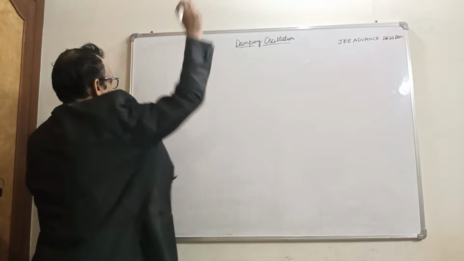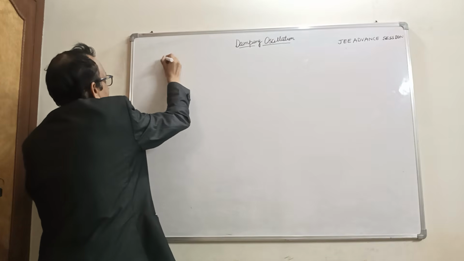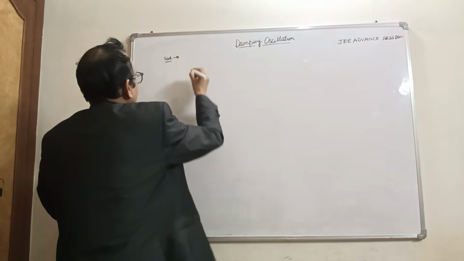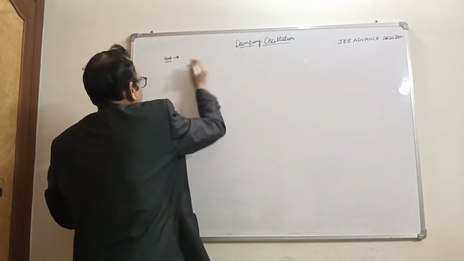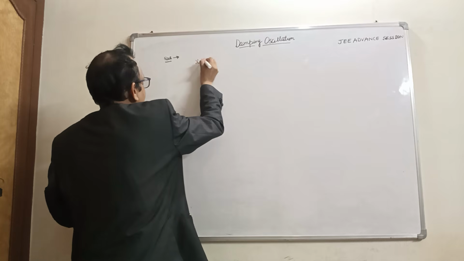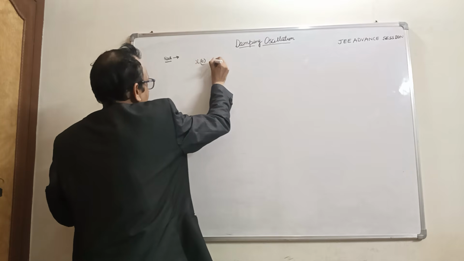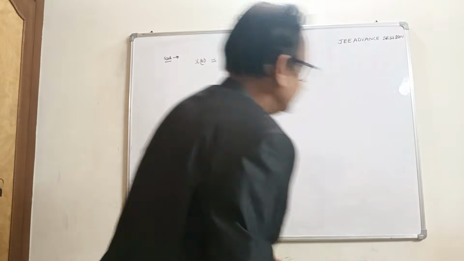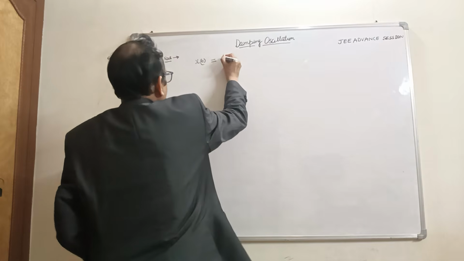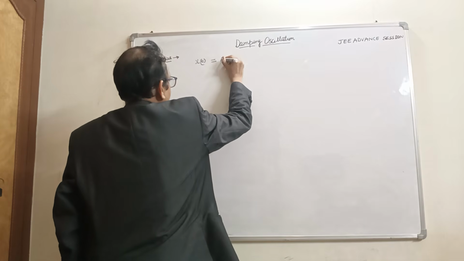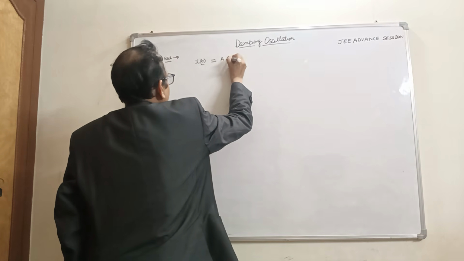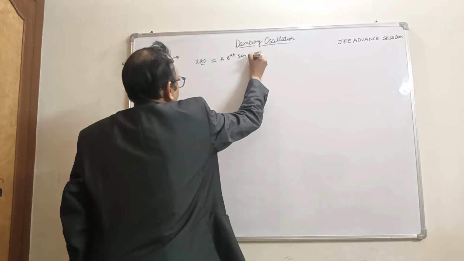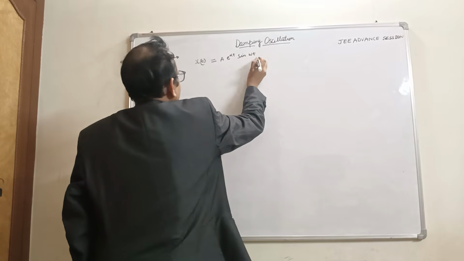The condition given is that x at time t, the damping equation, is a e raised to power alpha t sin omega t.